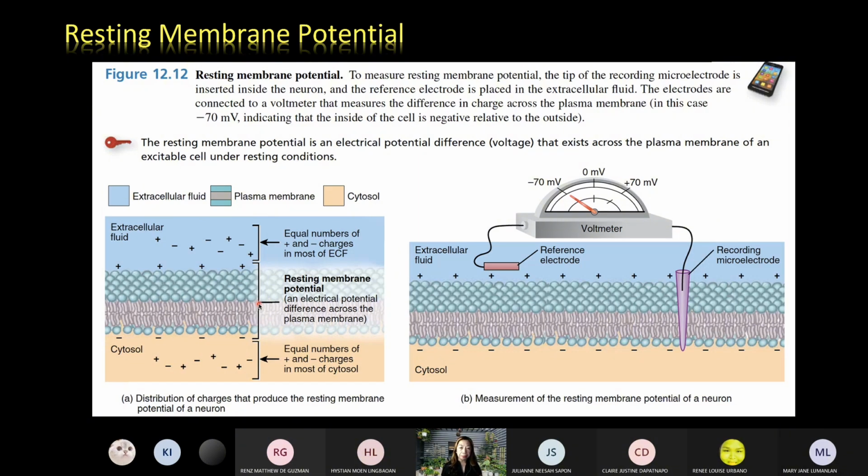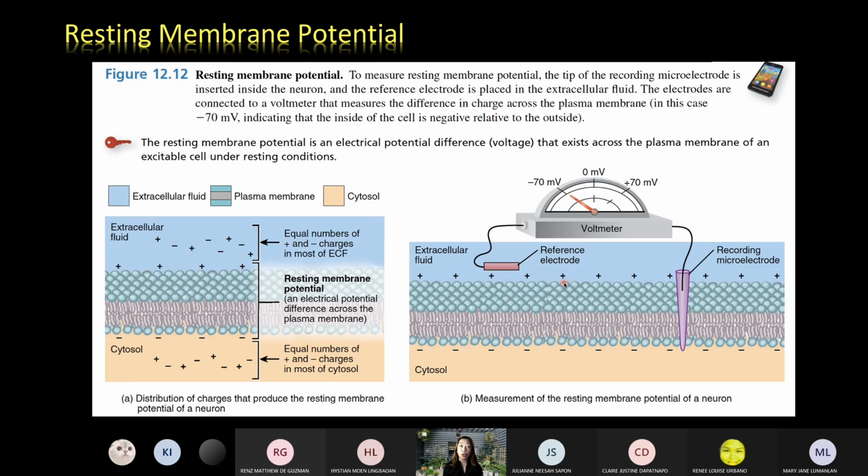First and foremost, when the cell membrane is not stimulated, when the cell membrane is resting, it has a more negative charge imparted on its inner membrane, and a more positive charge imparted on its outer surface of the membrane.